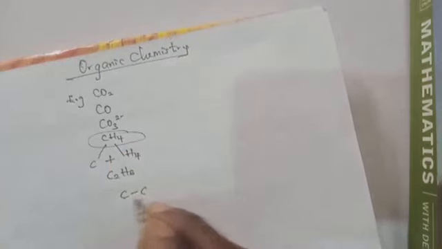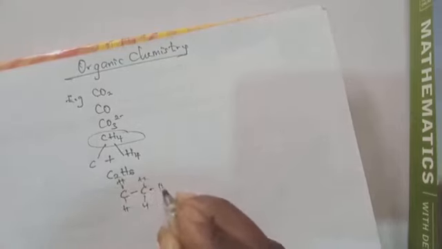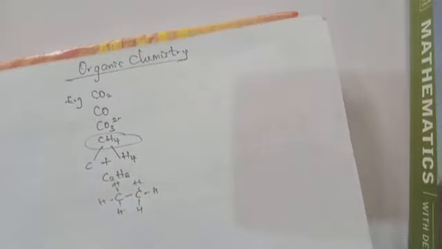We have a carbon-carbon bond, then you can have H, H, H, H, H, and H here. Due to its ability to form long carbon-carbon chains, carbon has a great number of compounds.